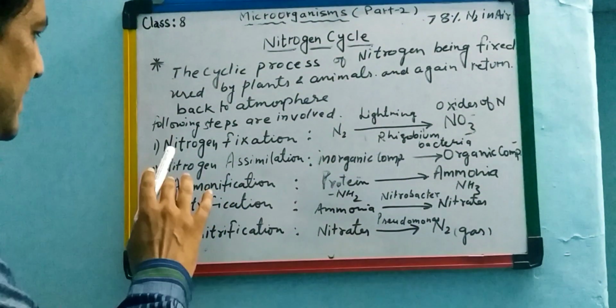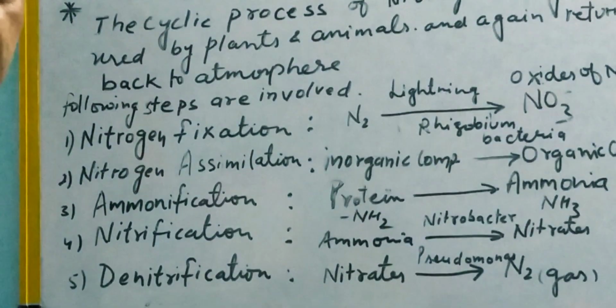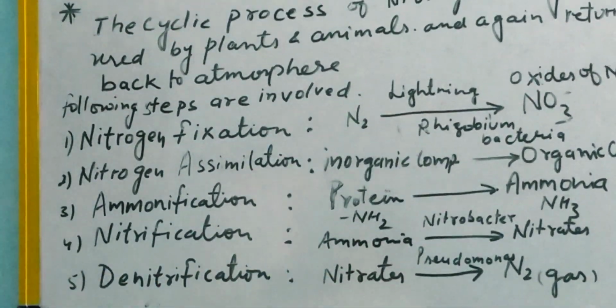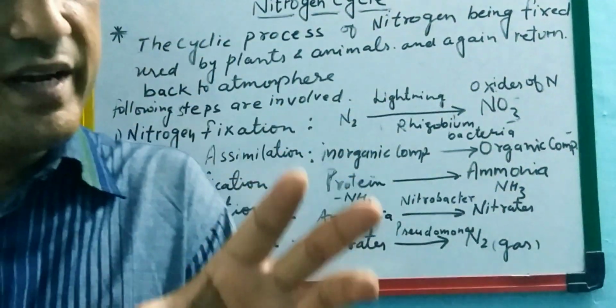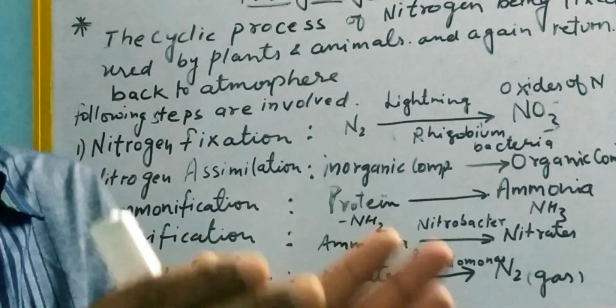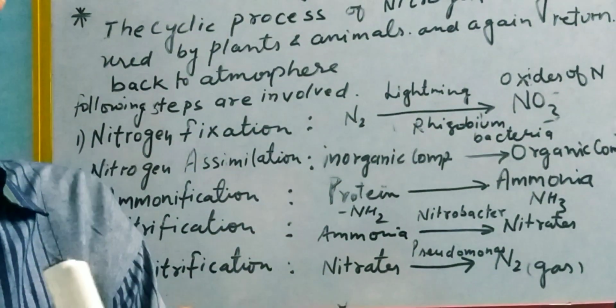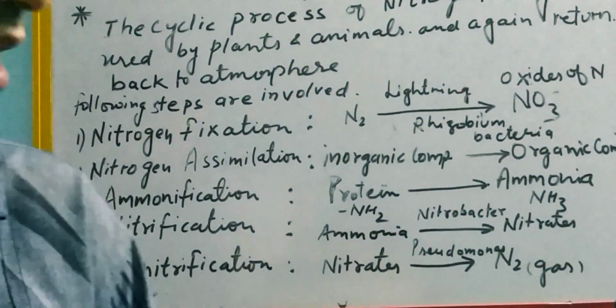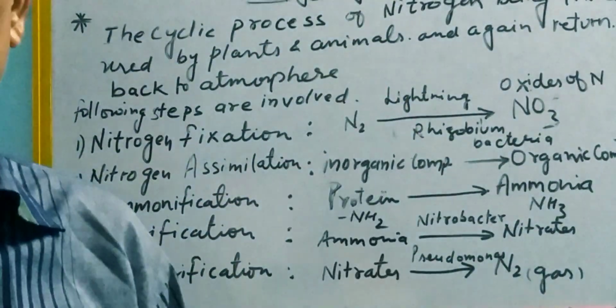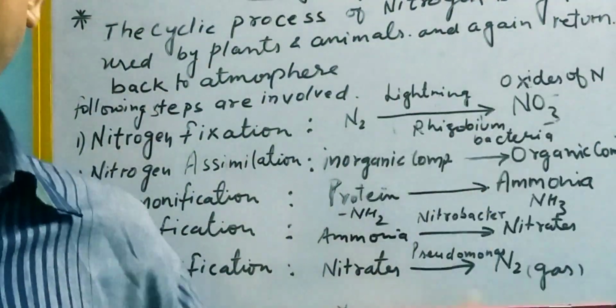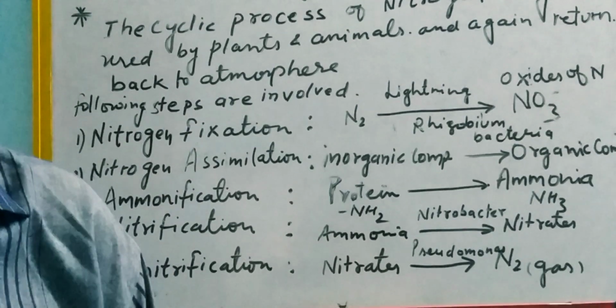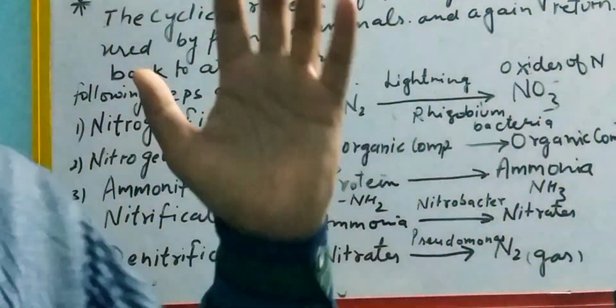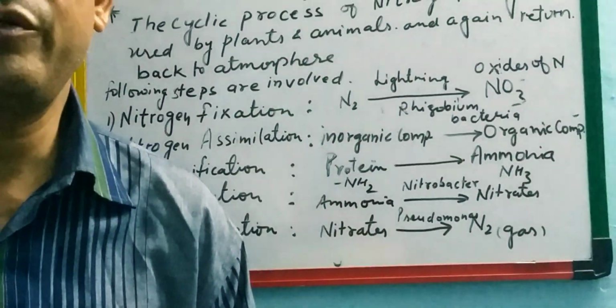The first one is nitrogen fixation. What is the verbal meaning of this? That atmospheric nitrogen is fixed into compound forms, and it takes place in the air. When lightning and thunder take place between the clouds, at that time a very high temperature is produced.